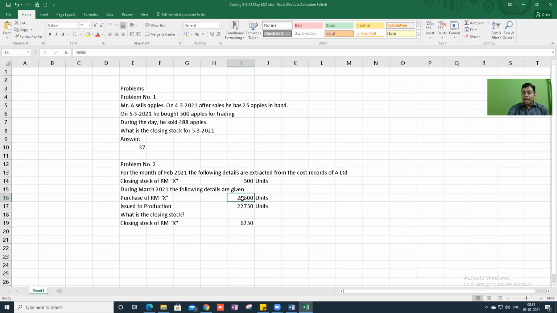This is opening, add purchases, less issued to production, consumption. Someone is saying 500 plus 22,750, but February closing is March opening. So closing stock is 6,250.